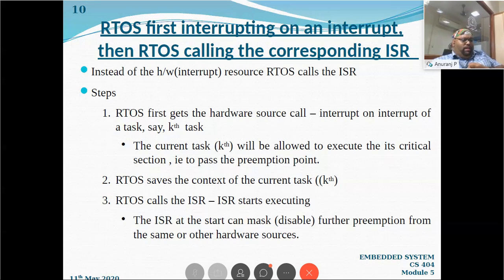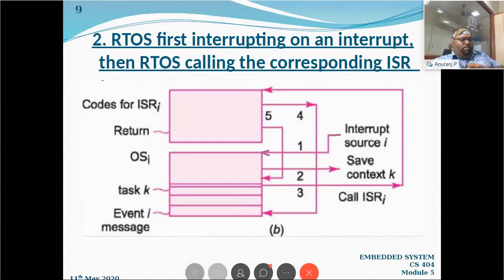What does it mean? Say it is executing its current kth task. At that time an interrupt is occurring. So what will it do? It will allow that particular task to complete its critical section. Otherwise, there is a huge probability of deadlock. So that critical section part will be allowed to be executed for the kth task. You can see that this is the first label which is coming to the operating system, right? So in accordance with that first step, the critical section will be allowed to execute.